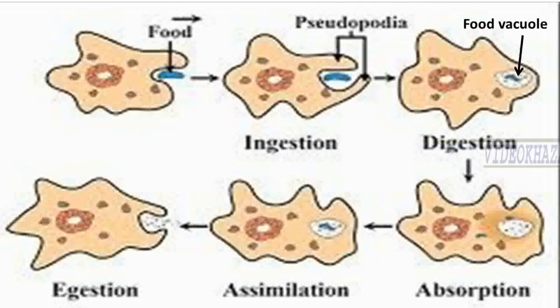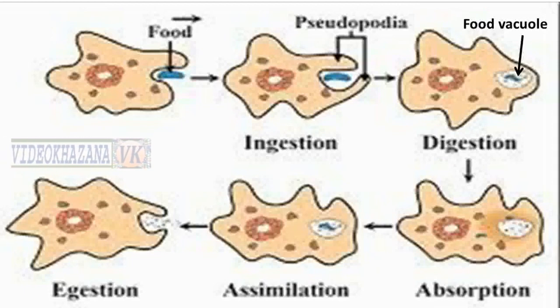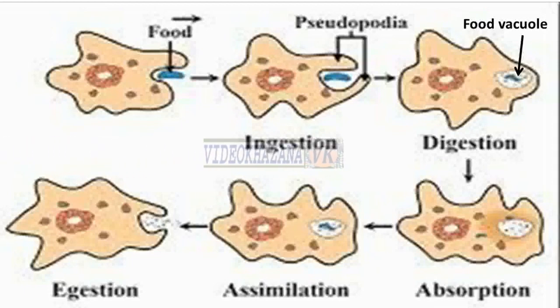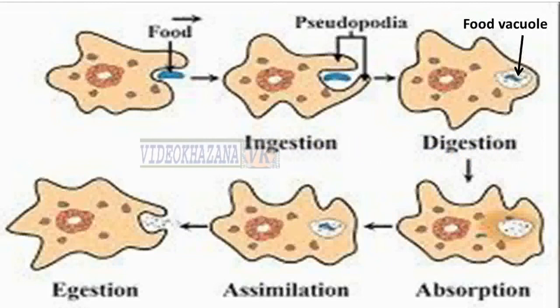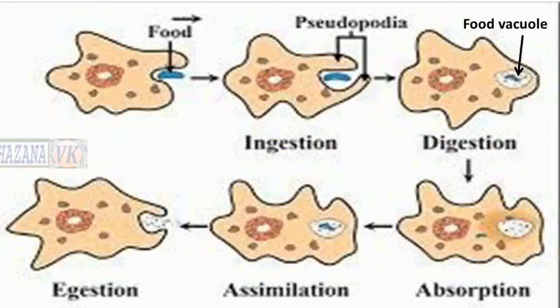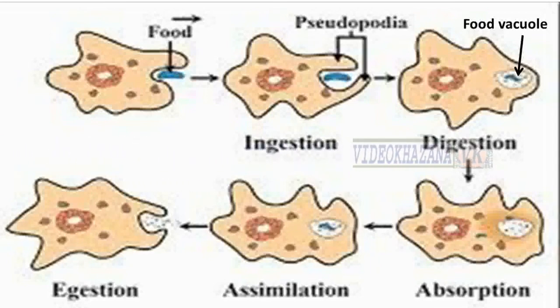Next and final step, 5th step, is egestion. Amoeba has no fixed place like an anus for removing the undigested part of the food, and this undigested part of the food, that is, the food vacuole, comes near the cell membrane, and as soon as it comes near, it suddenly ruptures at any place, and the undigested food is thrown out of the body of the amoeba.